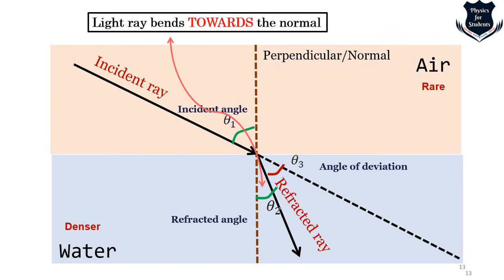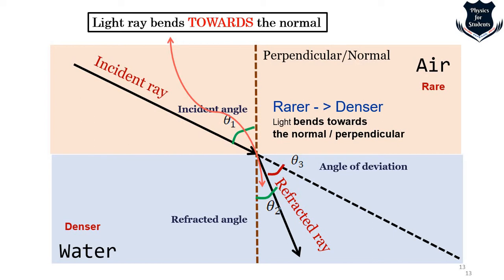What is important is that the light ray bends towards the normal when it moves from rarer to denser. This is point number 1, which you should remember. Whenever the light ray is falling obliquely, that is, not directly along the perpendicular, it moves towards the normal, towards the perpendicular, when moving from rarer to denser. Why? Because I have to struggle and elbow and push around a lot of people, so that my angle would be deviated. It will be deviated towards the normal.